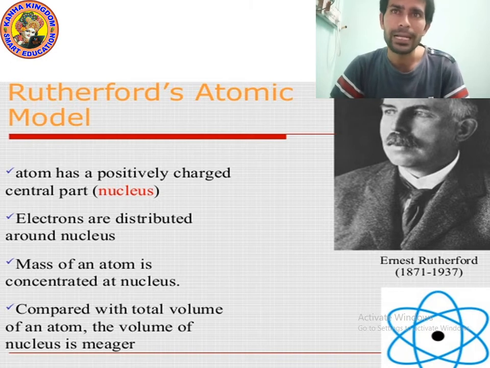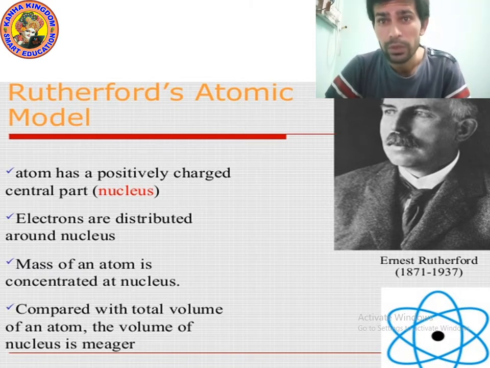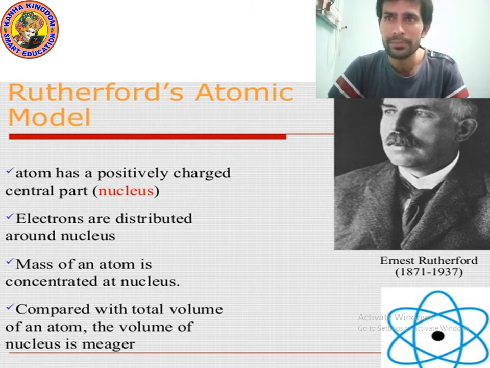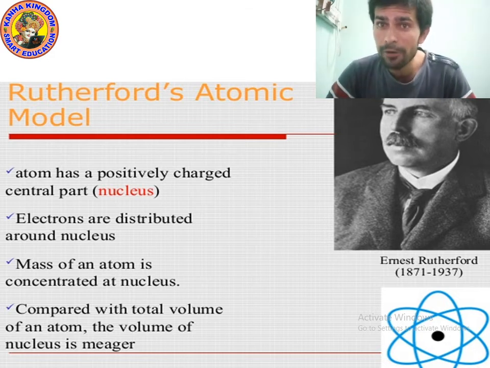Next point, electrons are distributed around the nucleus. Yes, it is true. I already explained that electrons are distributed around the nucleus. But Rutherford did not tell that electrons revolve in a fixed circular path called orbit.